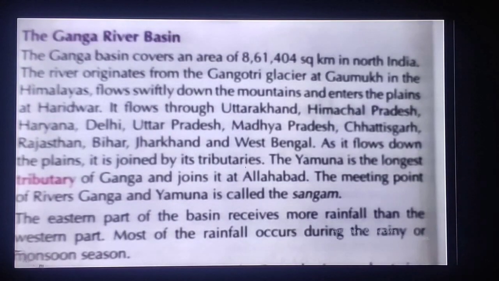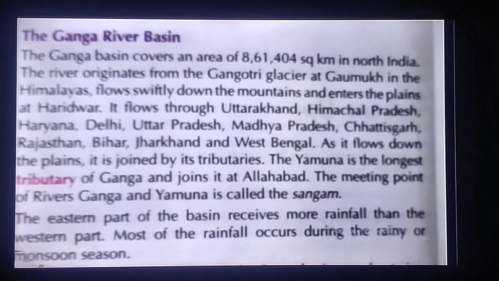Let's start with the Ganga river basin. As we have already studied, the Ganga river basin covers an area of 8,61,404 square kilometers in North India.